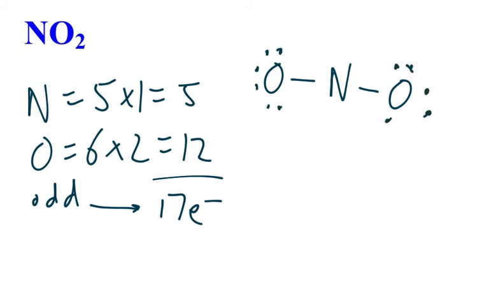Okay, and now nitrogen also needs an octet, so we're going to go 2 here and 2 here. We already have 2 here and 2 here with the lines. So everybody has an octet, so we're going to count. And when we count, we got 1, 2, 3, 4, 5, 6, 7, 8 is the line. 9, 10, 11, 12, 13, 14 is the line. 15, 16, 17, 18, 19, 20.